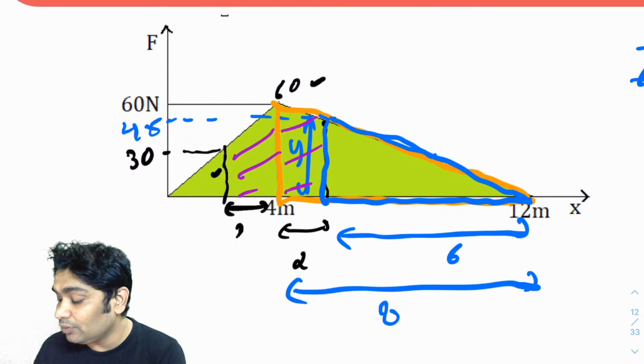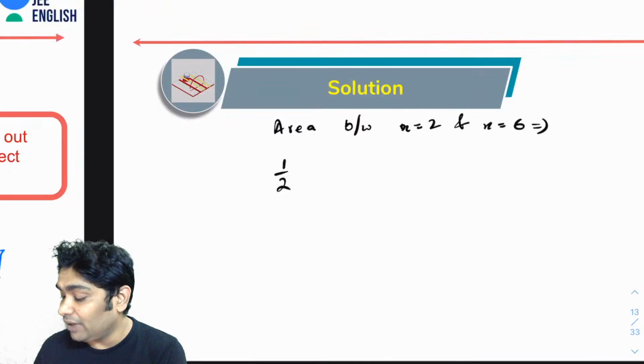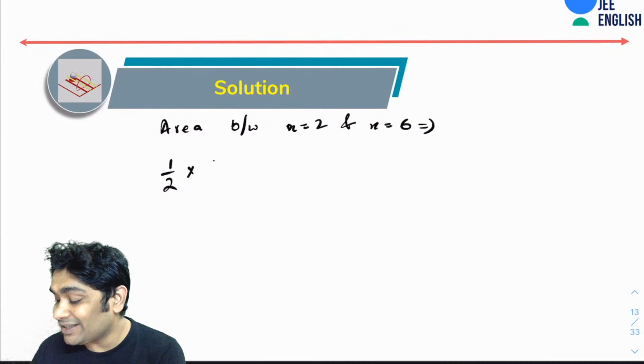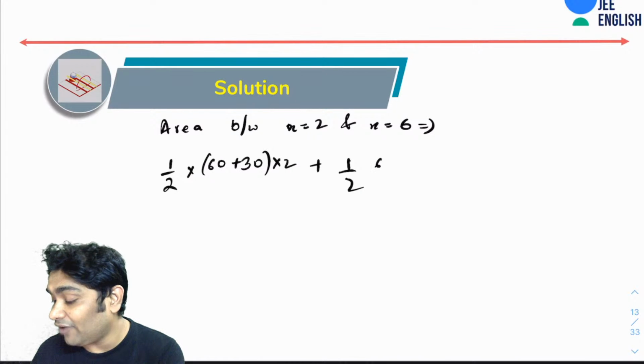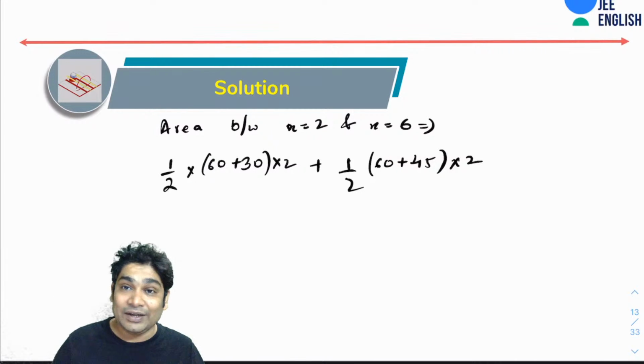Plus half of 60 plus 45, the sum of the parallel sides, into the distance between them, which will again be 2 only.